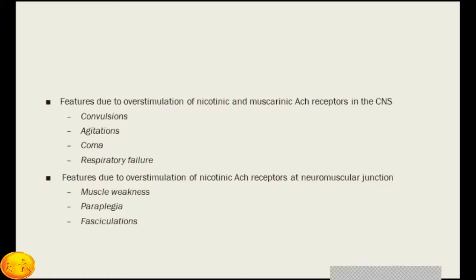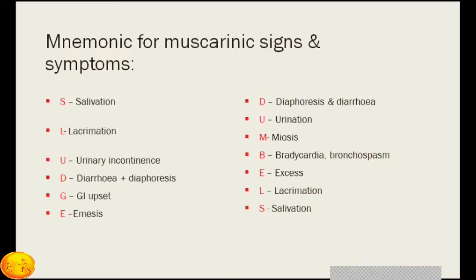Then there are some features due to overstimulation of nicotinic acetylcholine receptors in the neuromuscular junction, which causes muscle weakness, paraplegia, and fasciculations. So these are the different clinical features and presentations of patients with organophosphorus poisoning.